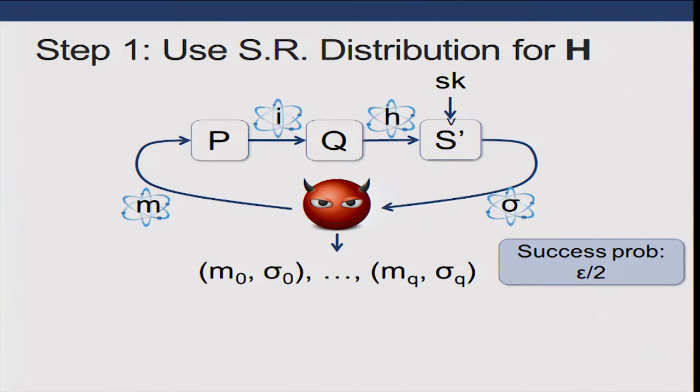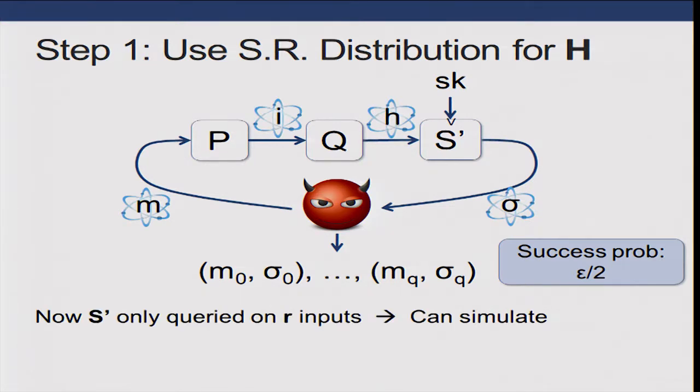Now, the adversary's success probability potentially decreases a little because P composed with Q is not truly random, but it's indistinguishable, so it still succeeds with probability, say, epsilon over 2. But now the key is that the hash superposition is only a superposition over R hashes. And so in order to simulate, we only need to make R classical queries to S prime.